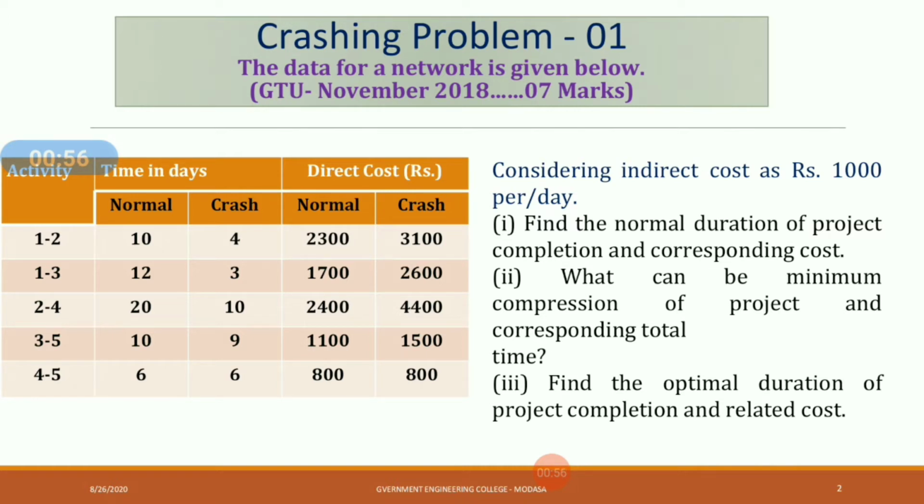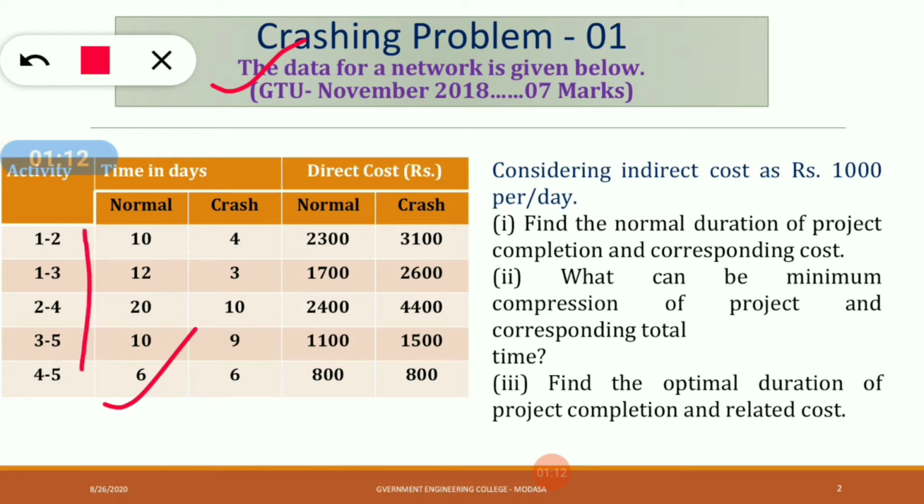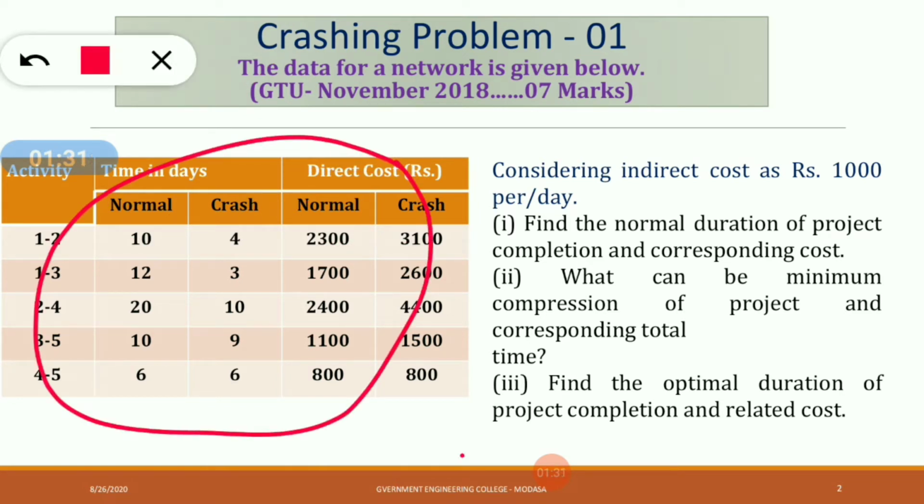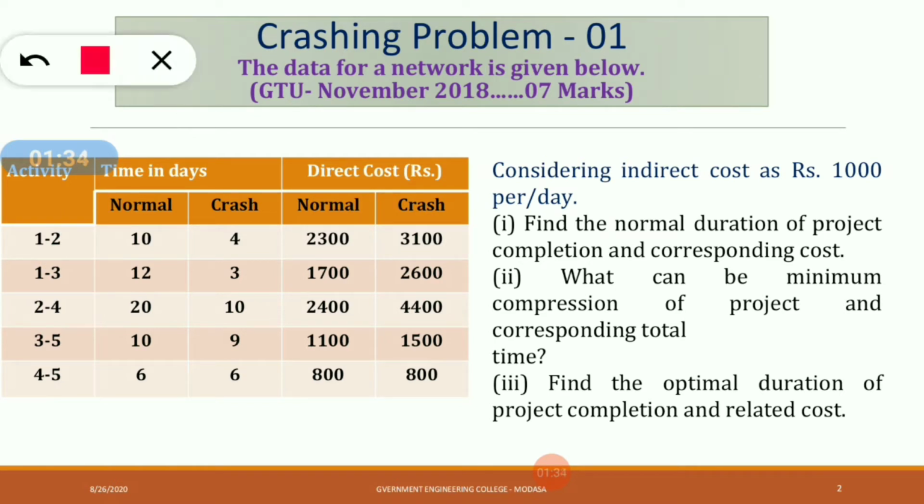The problem number 1 is: the data for the network is given below, and this example was asked in GTU November 2018. Here one table is given in which the activity, normal time and crash time are given, and normal cost and crash cost are given. So time in normal and crash, as well as cost in normal and crash, are given in the example.